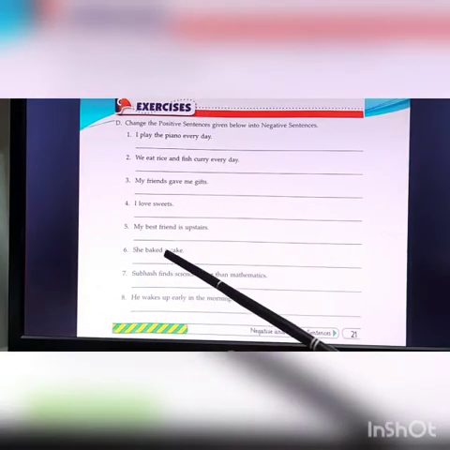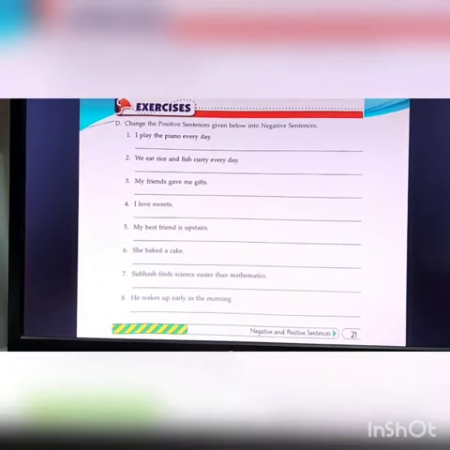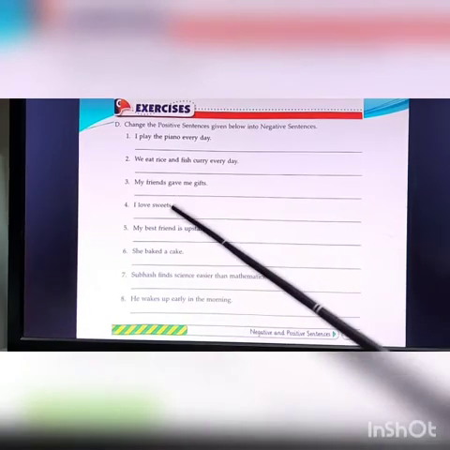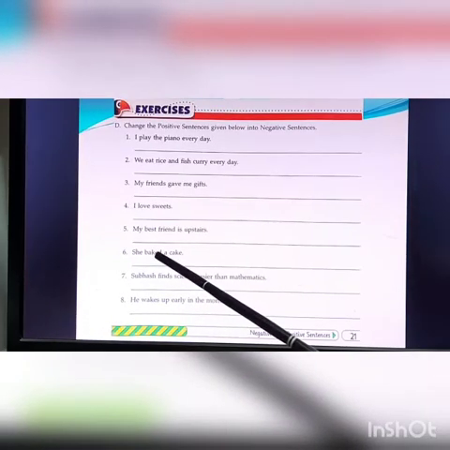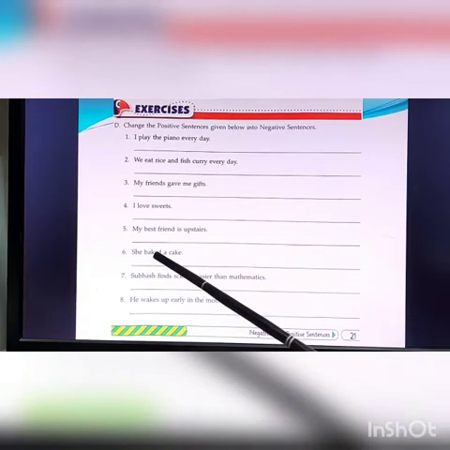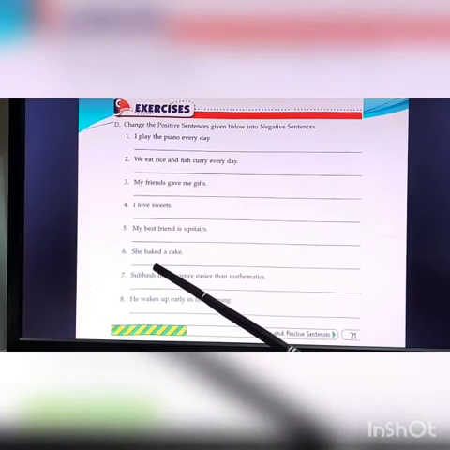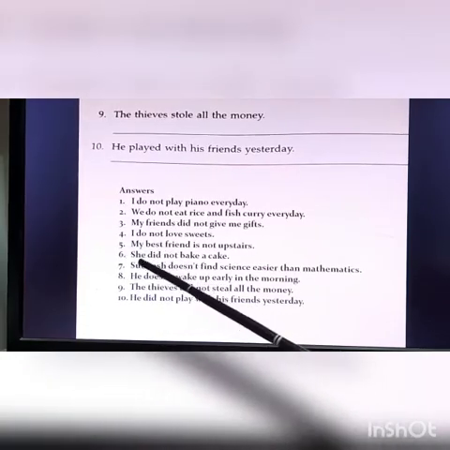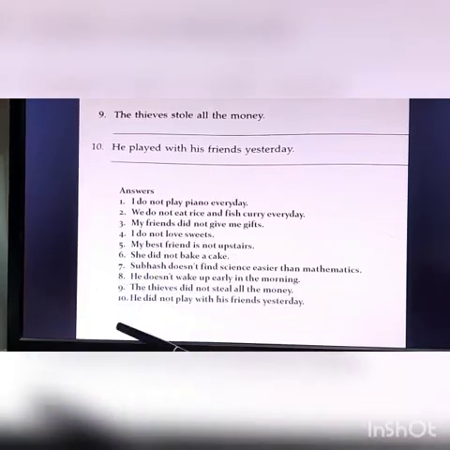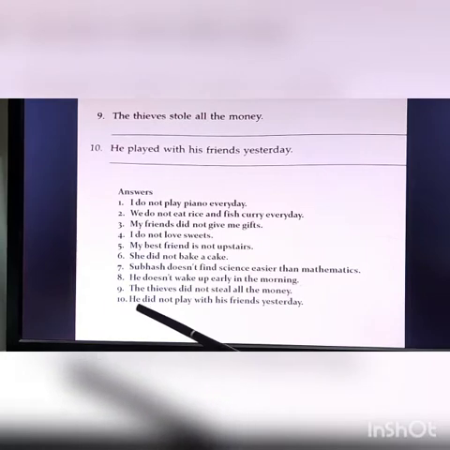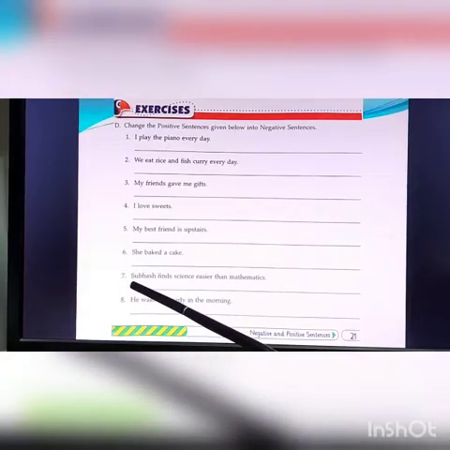Number 6. She baked a cake. She did not bake a cake. Did not, why? Because ed is used and it's a past form. So in the answer it will be did followed by the present form, that is bake. Let's see. She did not bake a cake. Got it? Next is number 7.